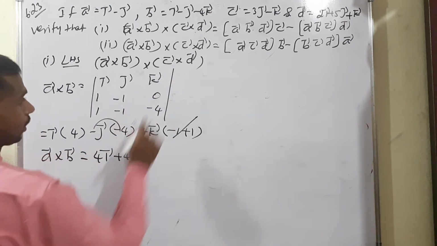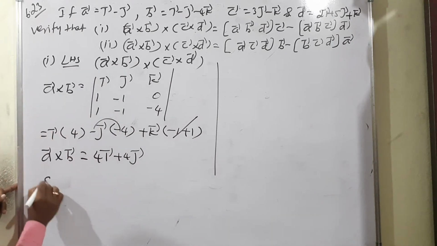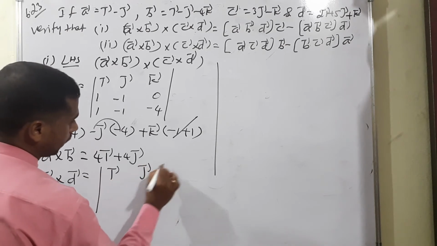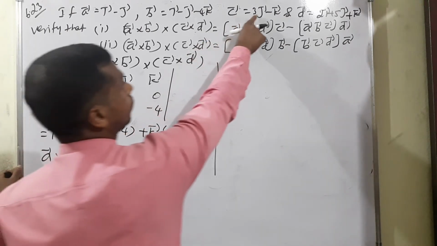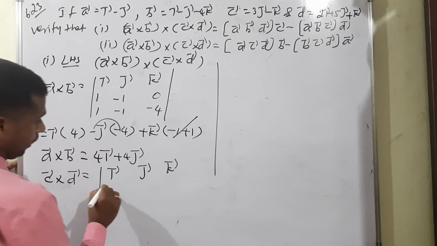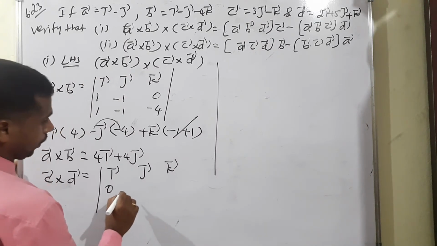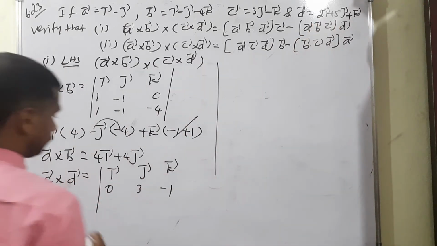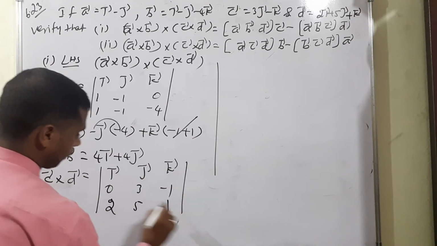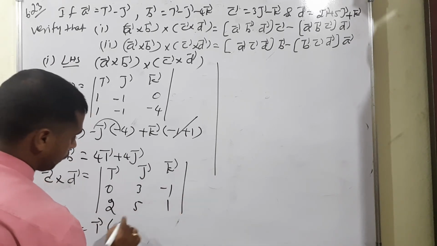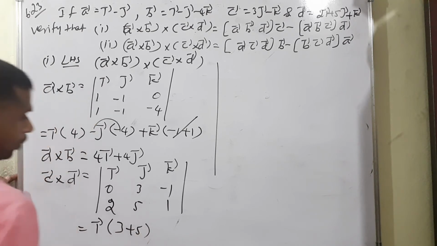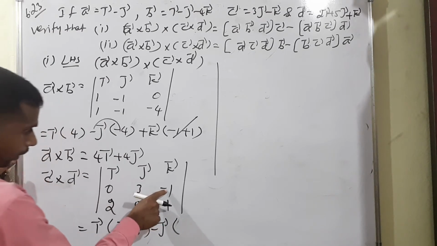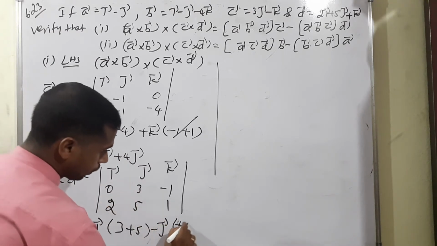Next condition, C vector cross D vector, isn't it? Now, C vector cross D vector is equal to determinant I, J, K. C vector is equal to 3, minus 1, and 0 for K, 3 minus 1. Then D vector means 2, 5, 1. Therefore, I vector means 3 into 1, 3. Cross multiply means positive 5. Next one, minus J vector means 0. Cross multiply means minus 1 into 2, minus 2. We can write it positive 2.